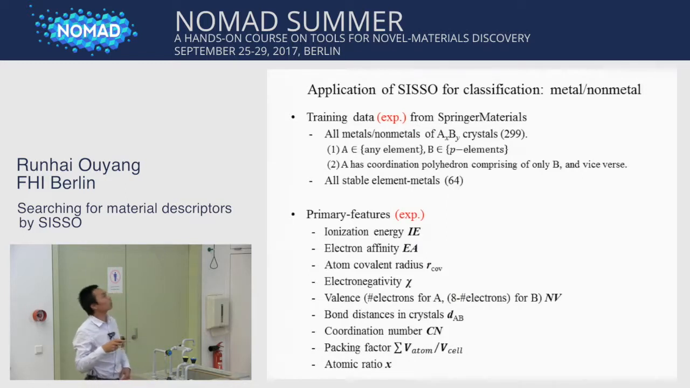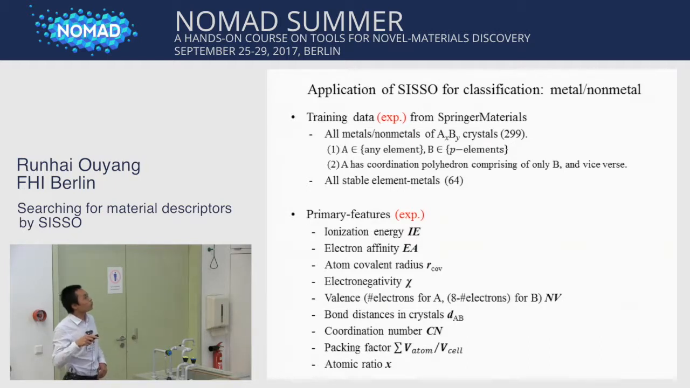Now, application of SISSO for classification, the case of metal, non-metal. We take experimental training data from Springer Materials. And all the metals and non-metals of AXBY crystals are used, which is about 300. And here, the A belongs to any element, and the B belongs to P element. And also, A has a coordination polyhedron composed of only B and vice versa. Also, we take all the stable element metals for the training.